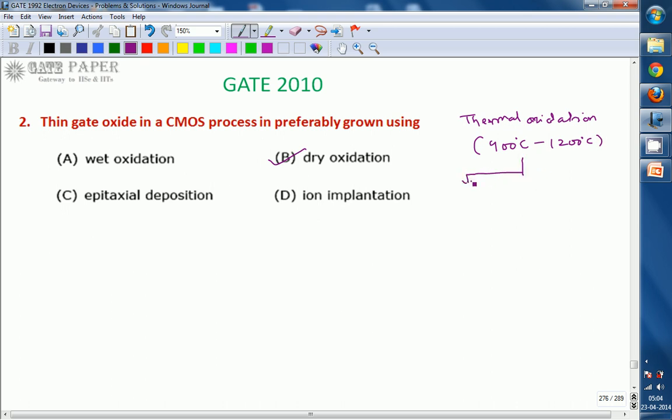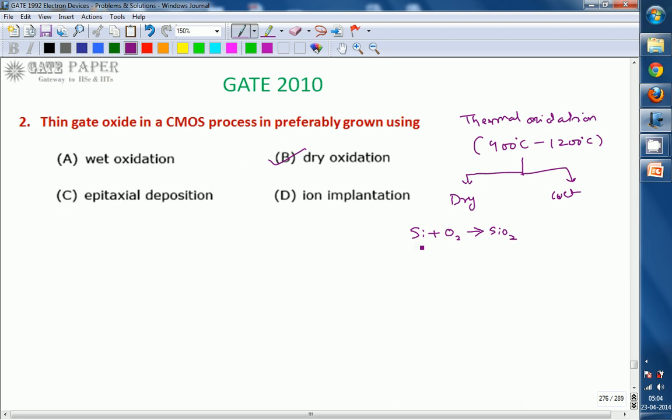It is of two types: dry oxidation and wet oxidation. Dry oxidation is where oxygen reacts with silicon to form silicon dioxide. Oxygen is a gas, and whenever it reacts with silicon, what you get is SiO2. So this is dry oxidation.